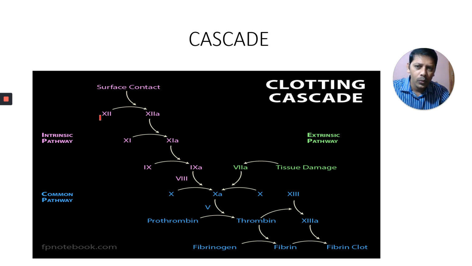These all are inactive. This A means active. The inactive 12th factor becomes active 12, and inactive 11 becomes active 11. Inactive 9 becomes active 9.